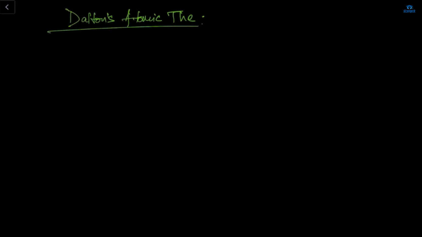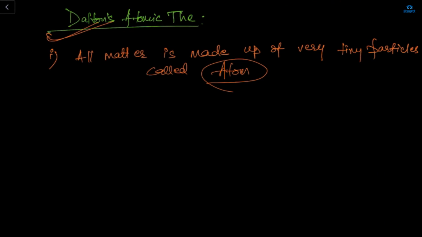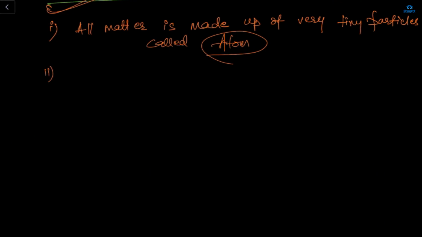Okay, so Dalton's atomic theory. The definition of this is, it provided an explanation for the law of conservation of mass and the law of definite proportion. And what about this scientist, Dalton? The first point that he explained is that all matter is made up of very tiny particles, which are called atoms. Atom is the tiniest particle of matter.